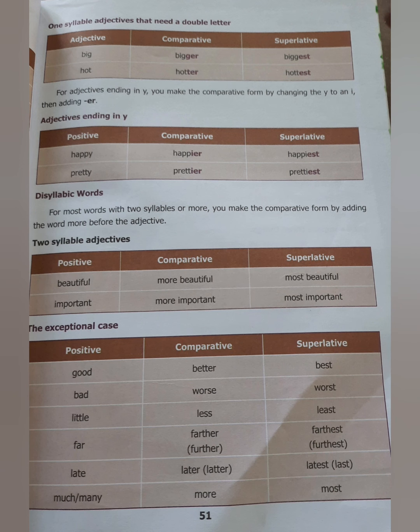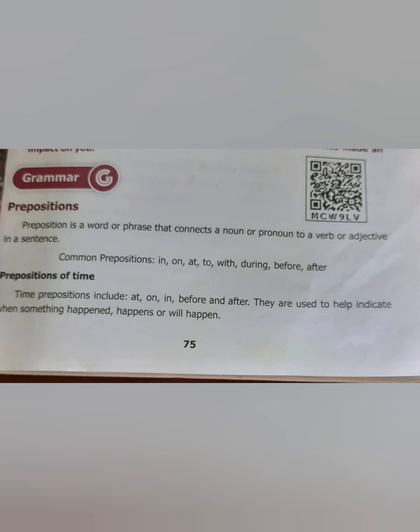Then for one syllable you have to double the consonant: big, bigger, biggest. If it ends with y you have to remove the y and add ier, iest to the comparative and superlative form. And more than two syllables, beautiful, is a trisyllabic word, so more beautiful, most beautiful. Some exceptional cases are there, you can have a glance at your book. And then we shall go for preposition.